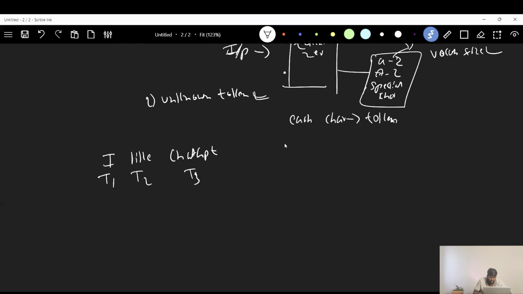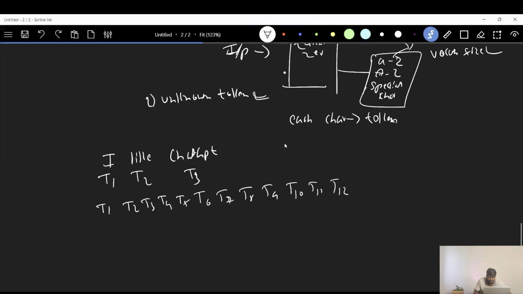If you go at character level, how many tokens will you get? I is one token, L is another token, I is the next token, K is the fourth token, E is the fifth token. Like that, we will have another 7 tokens: T6, T7, T8, T9, T10, T11, T12. We have 5 plus 7, 12 tokens. Here the same sentence that was represented by 3 tokens now becomes 12 tokens.